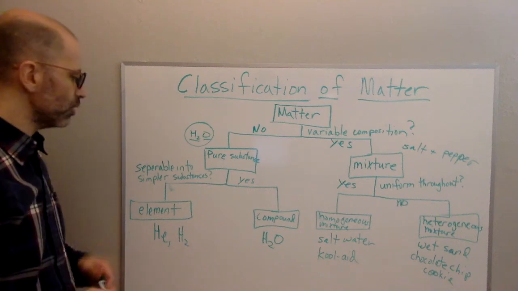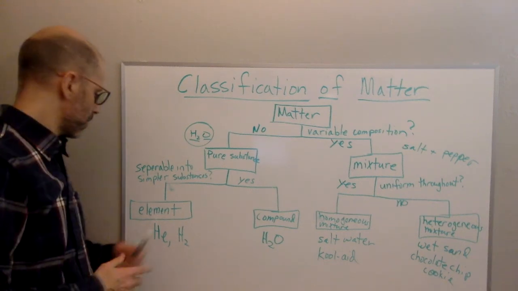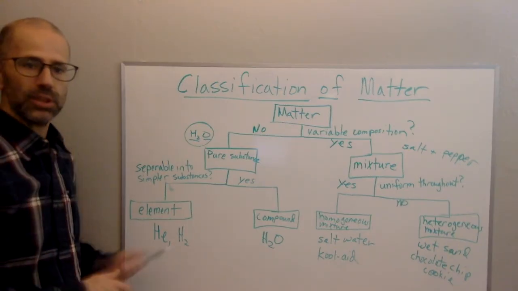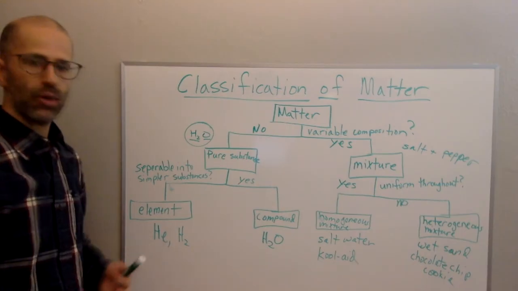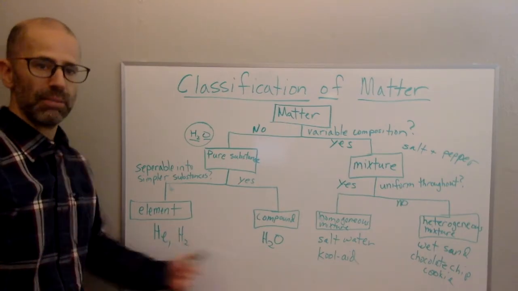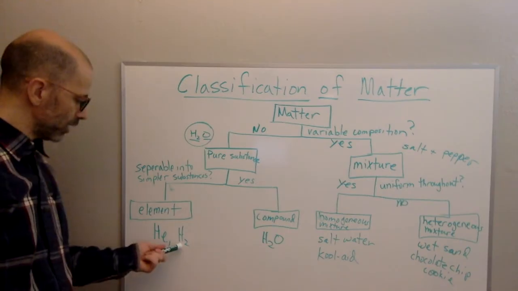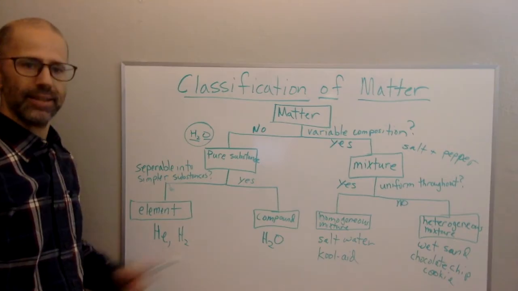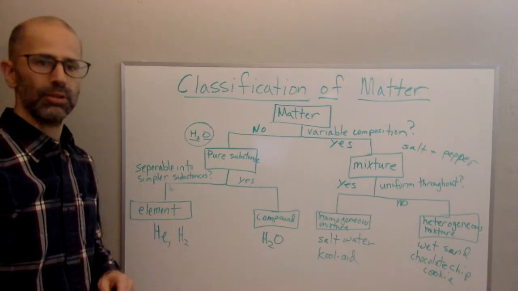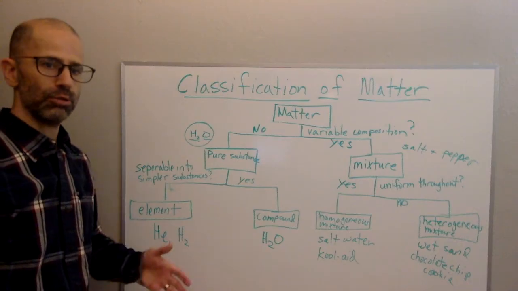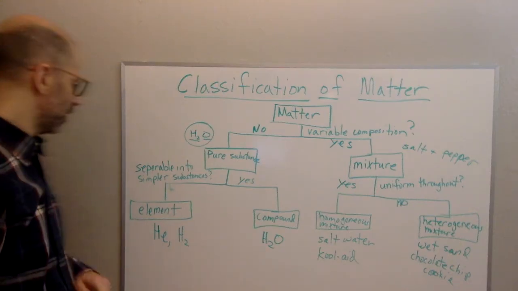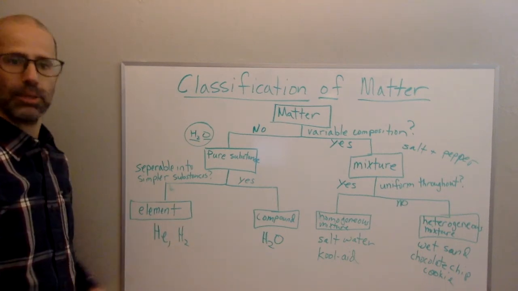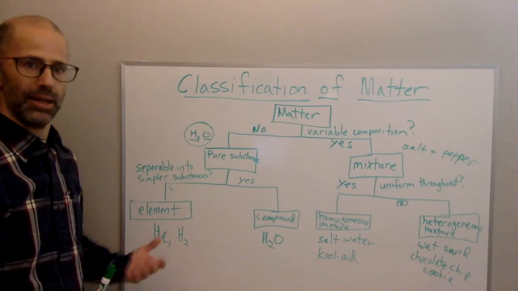Now, you can remember this insofar as what I had just said. So elements, if you're not sure if it's an element, elements are the things on the periodic table, right? So if it's on the periodic table, it's an element. It's not a compound, okay? Now, you might be looking at this H2 and wondering, isn't that a compound? It's got two H's. We'll get to that in a moment. There's a distinction between a molecule and a compound. So you can be a molecule and yet not be a compound. So anything on the periodic table is an element. So if you're not sure, look on your periodic table. If it's not there, it's not an element.